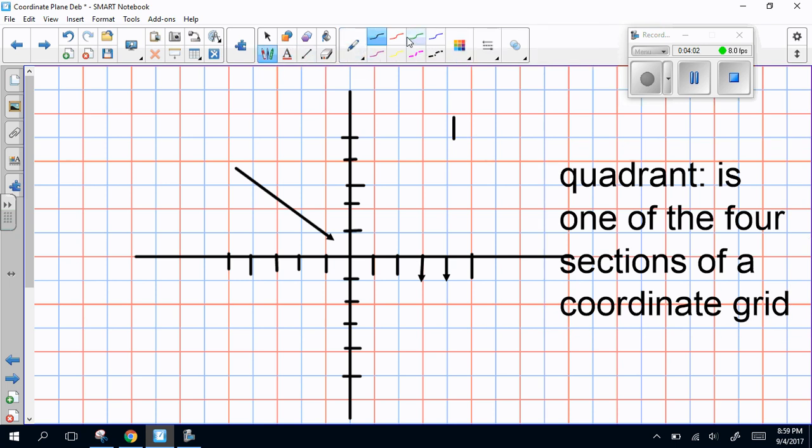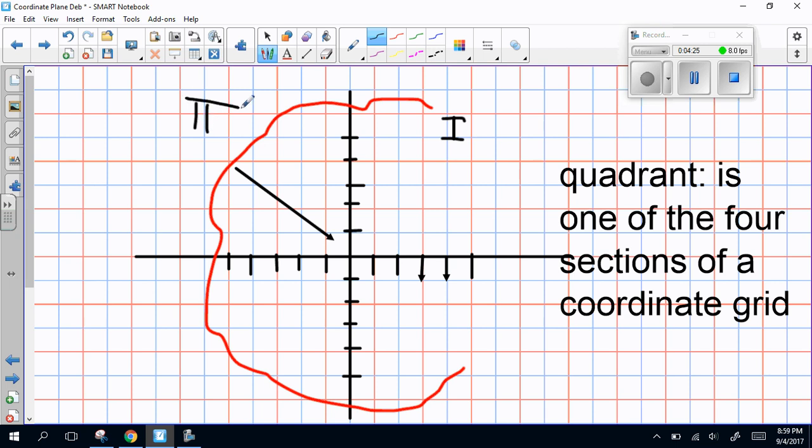An easy way that I like to remember the quadrants is that I think of this as a coordinate grid. So I start and I draw a big old letter C in my head, like this. And if I follow the letter C, this is quadrant 1. And then go here, this is quadrant 2. And this is quadrant 3.